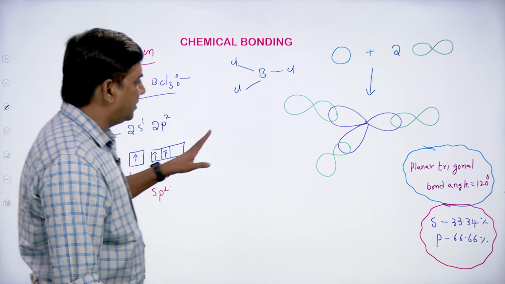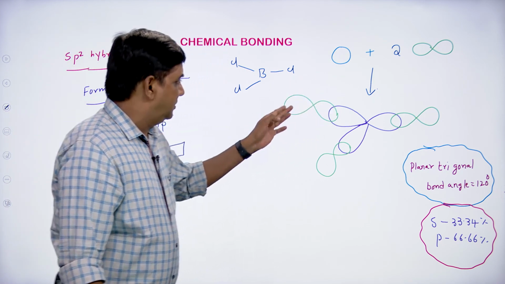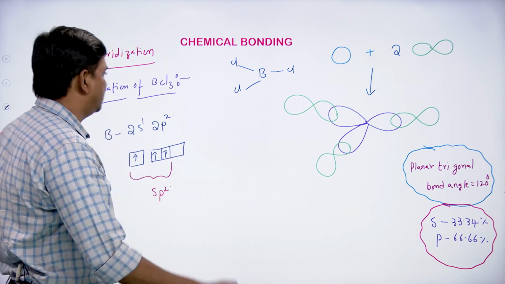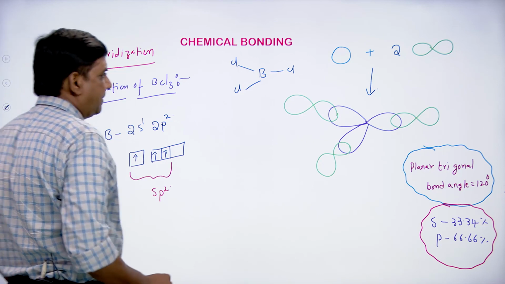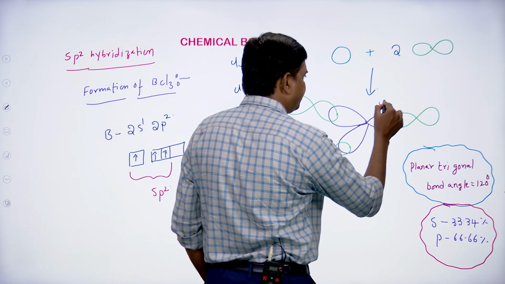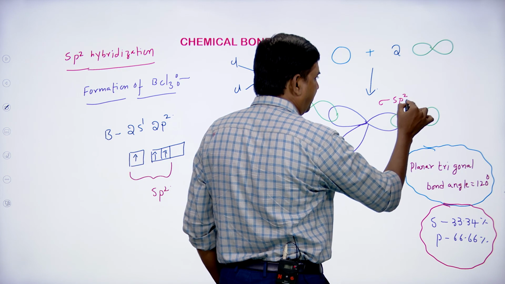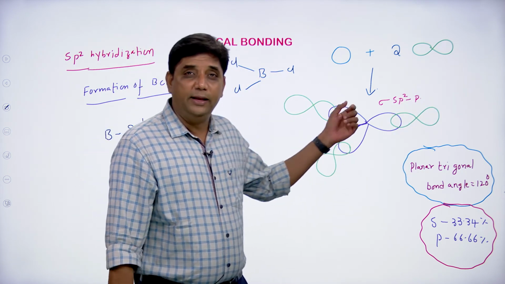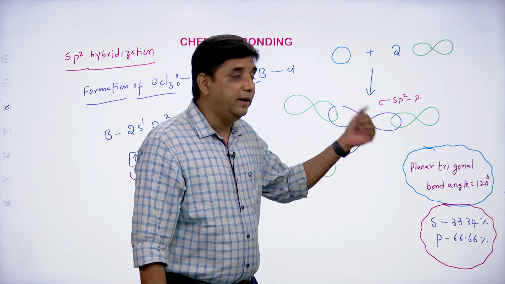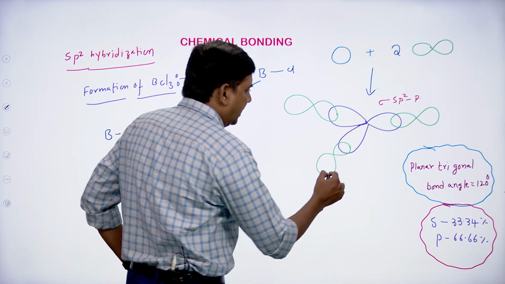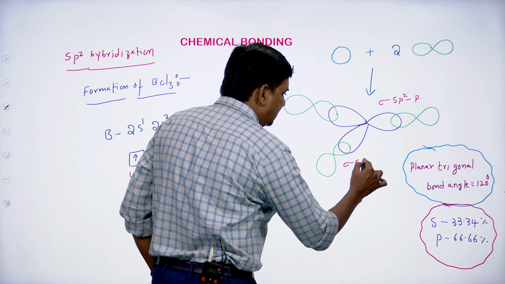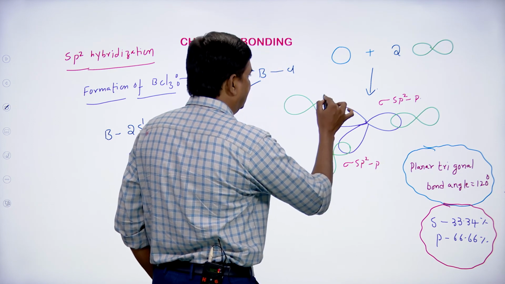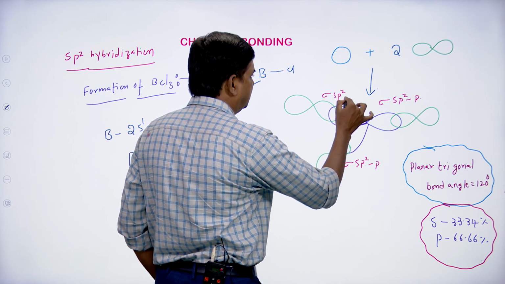So this is the formation of the BCl3 molecule, students. Here the bond is sigma sp2p. What does it indicate? Here a sigma bond is formed between the sp2 hybrid orbital of boron and the p orbital of chlorine. And similarly this is also sigma sp2p and this is also sigma sp2p.